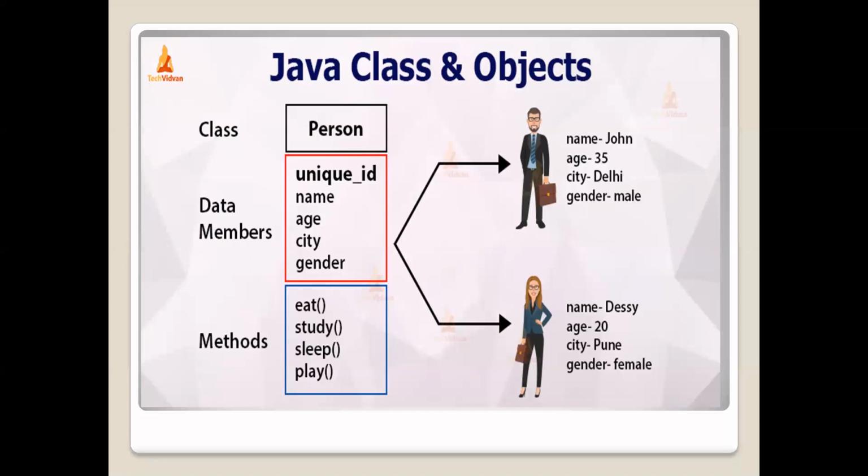So at the same time, the class name should not have any spaces. Here we have defined the class name as Person. If you observe, there are no spaces in that particular word, right? So only one rule is there for class names, and the other one is a convention rule. It should start with a capital letter and it should not contain any spaces, right?